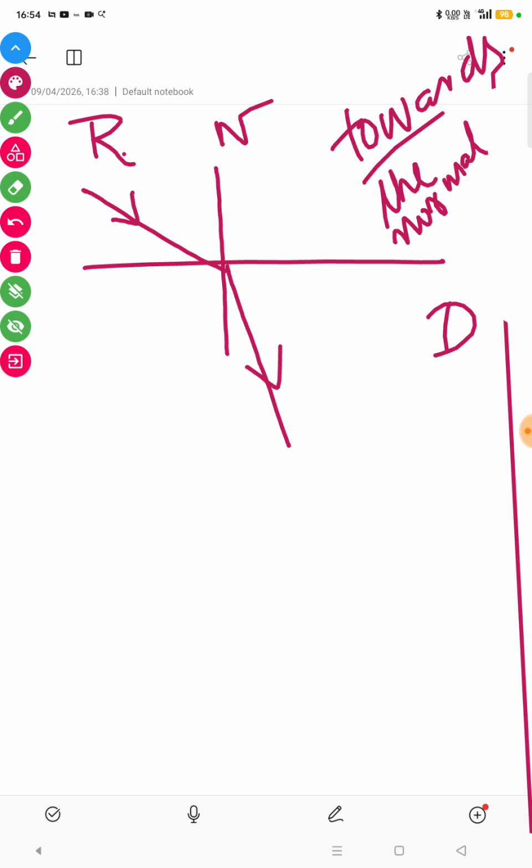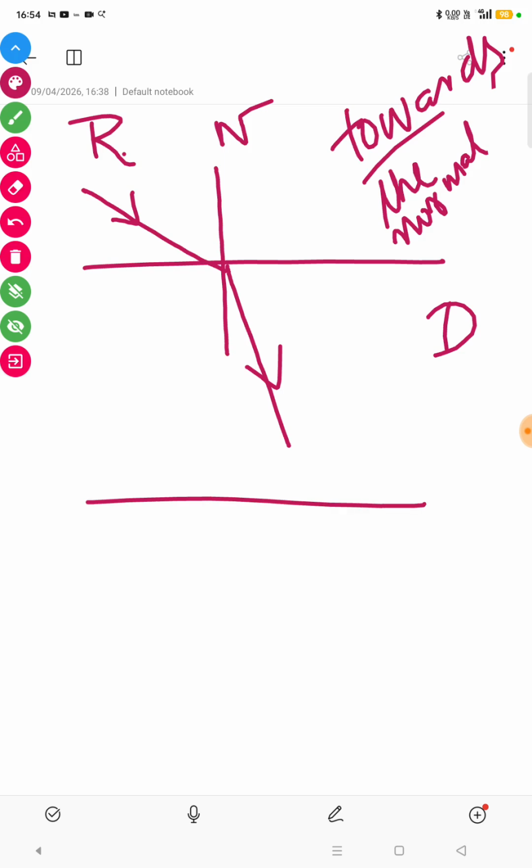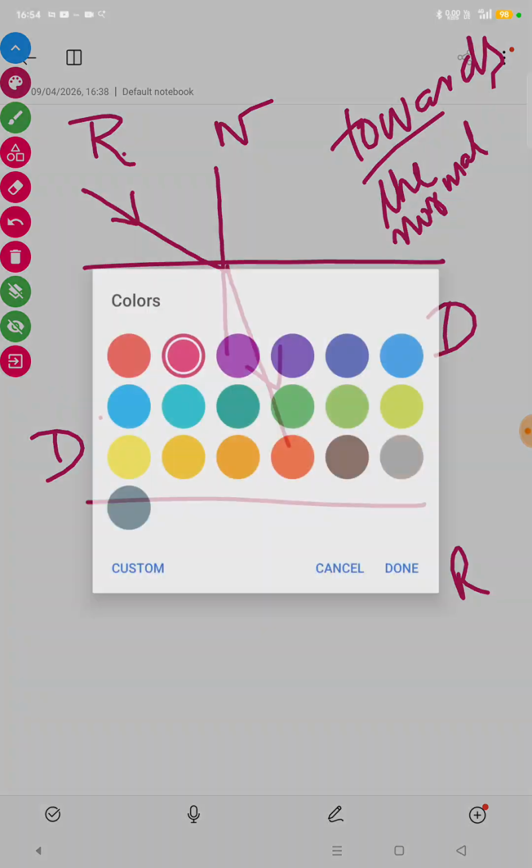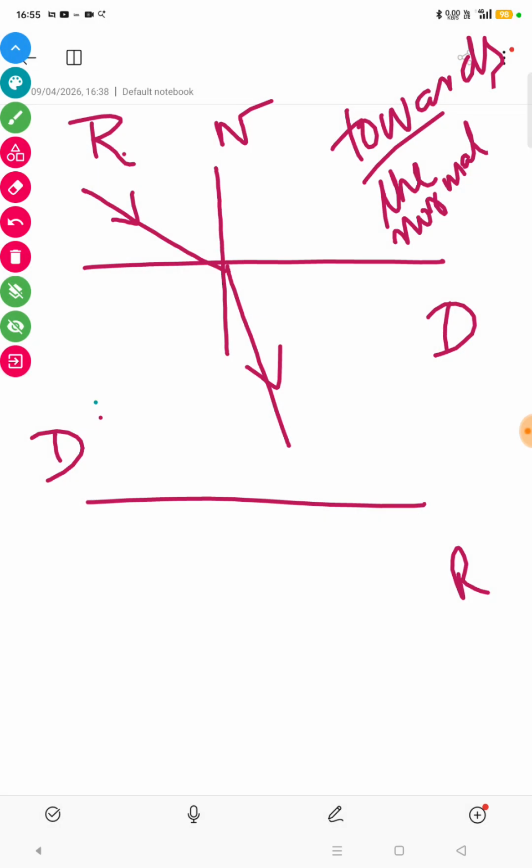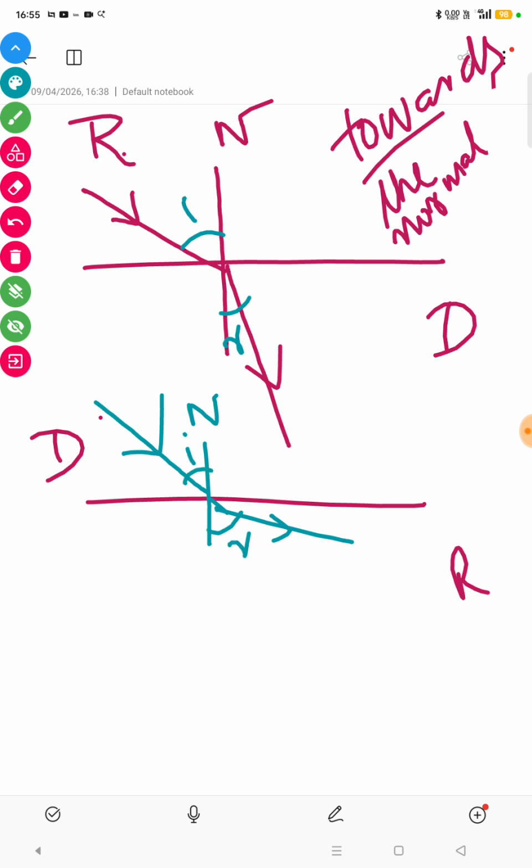And what happens when a ray of light moves from denser medium to rarer medium? A ray of light coming from denser medium, this is normal. After refraction, it bends away from the normal. Here it is angle of incidence, this one is angle of refraction. Another case, it bends away from normal.